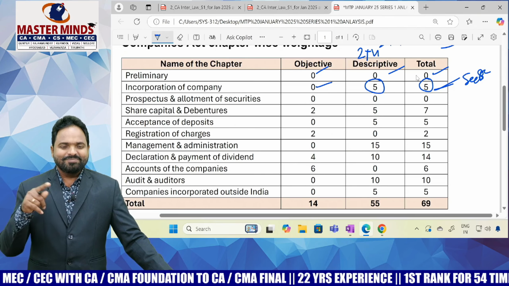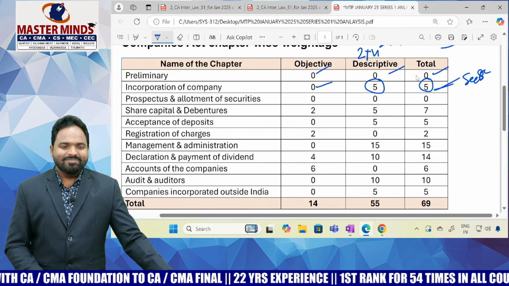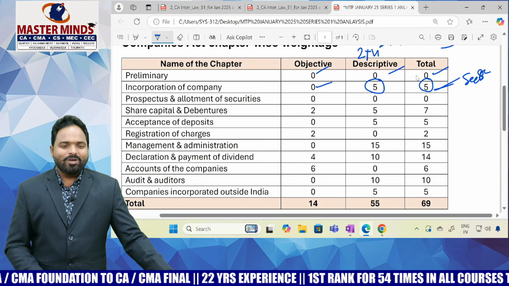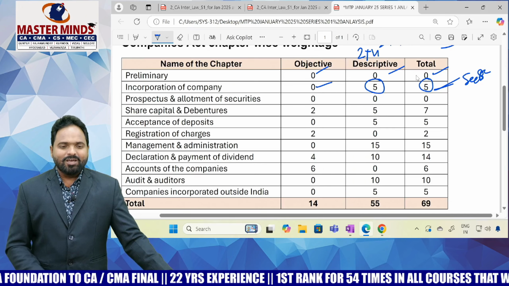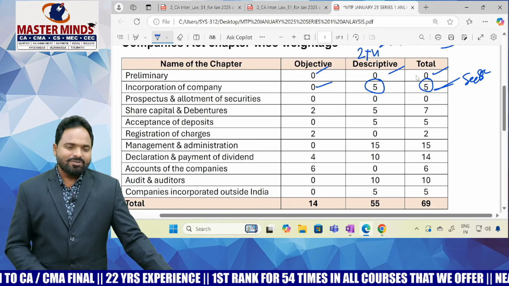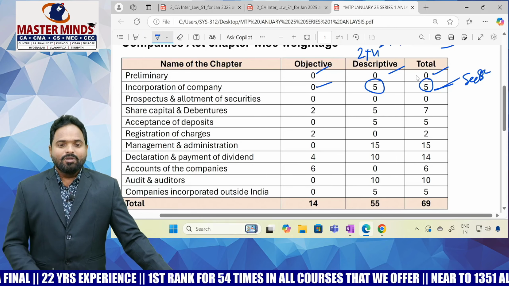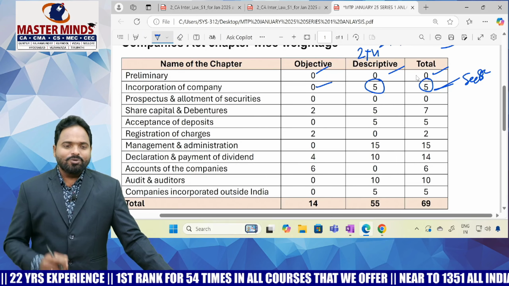0. First time in history, either in MTP or RTP or question paper, as per my knowledge, there will be one question from prospectus and allotment of securities, chapter number 3, section number 23 to 42. Section number 23 to 42.